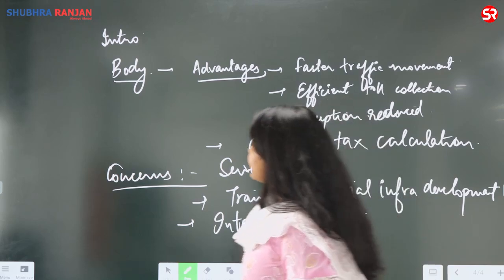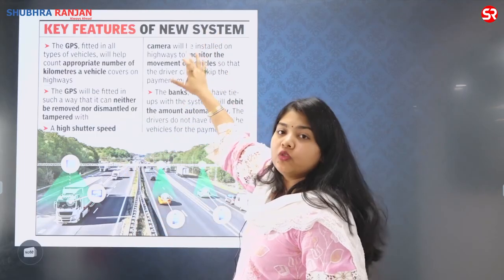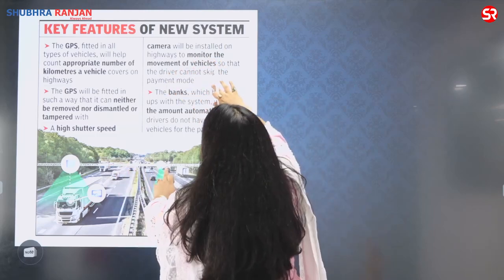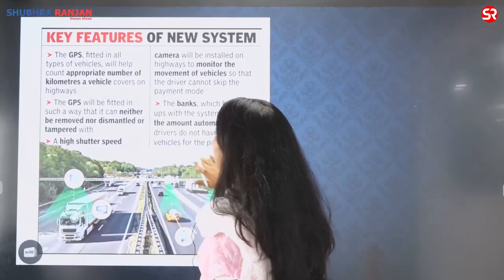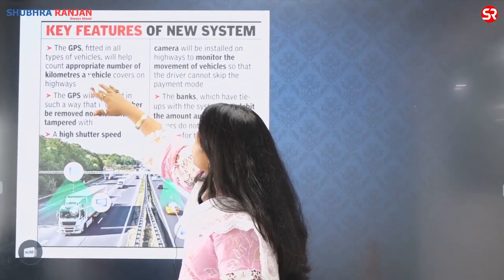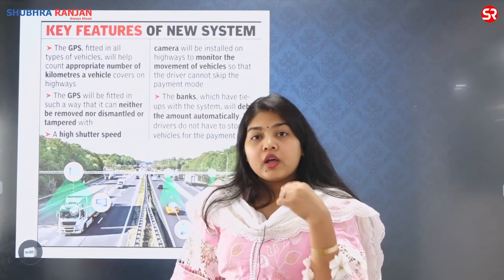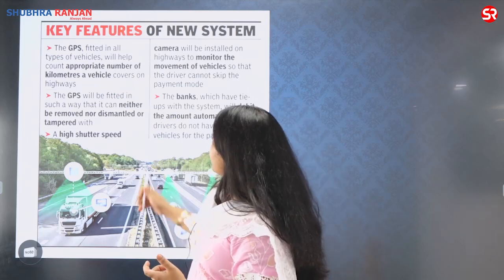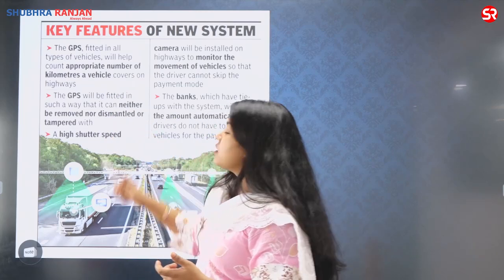When it comes to the latest, what is the latest that we have added? These are the new system. In the new system, now listen very carefully and try to make your notes if you are preparing for the upcoming examination. The GPS will be fitted in all types of vehicle, which will help count appropriate number of kilometers a vehicle has covered. So they will calculate the kilometers that you have covered. It will be fitted in such a way that it can neither be removed nor dismantled or tampered.